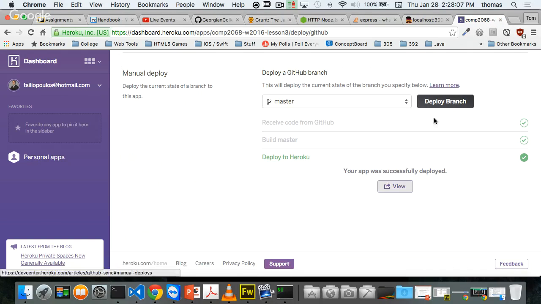All right, so anyway, this is the step for Heroku. Notice again that it's not launching. It says deploy to Heroku done, your app was successfully deployed, but I can't see it. Sometimes it's because I need a Procfile. The Procfile tells Heroku that I'm running a Node app as opposed to something else. That's sometimes required. There's some configuration on the front end to tell Heroku what kind of app I'm building, and we'll go into that another day. But that's really the steps.